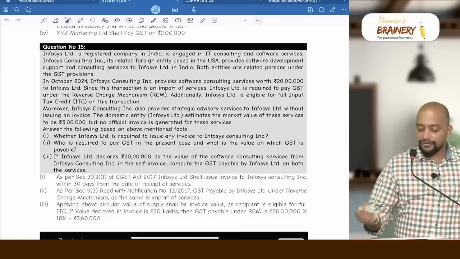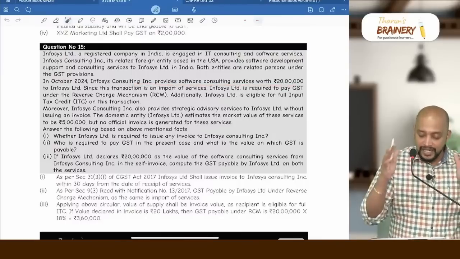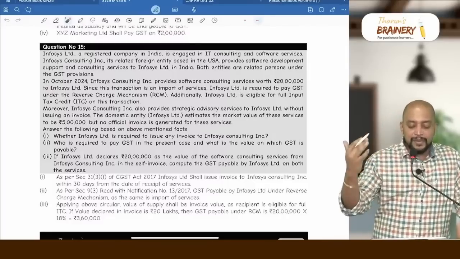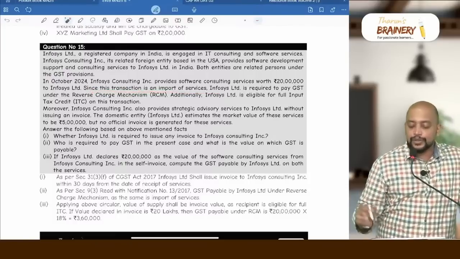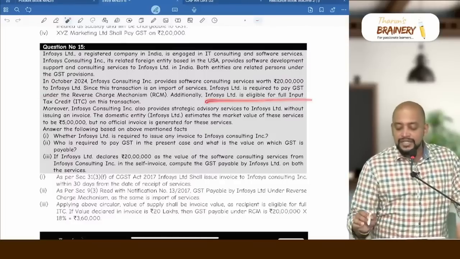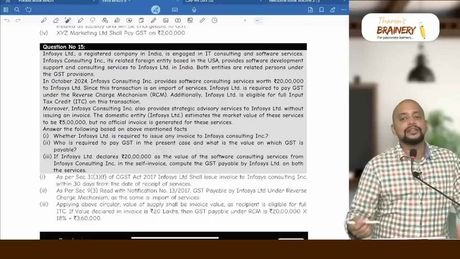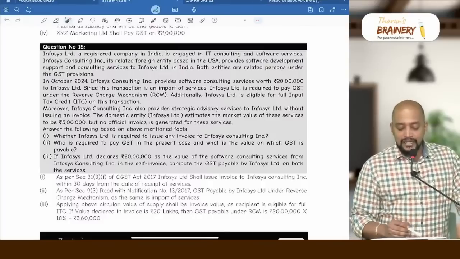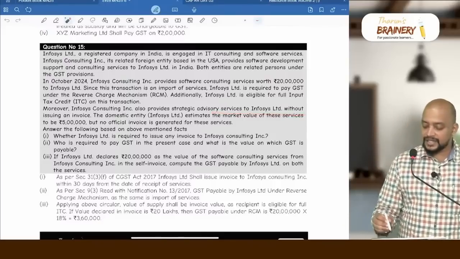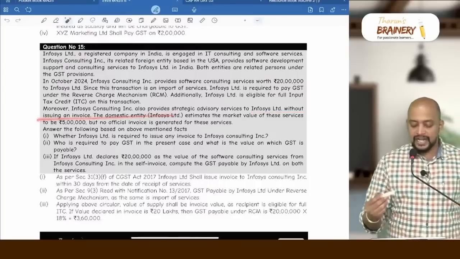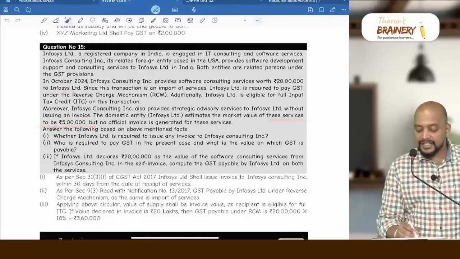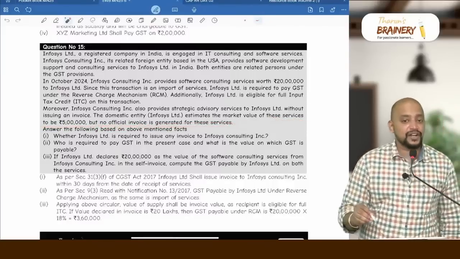In October 2024, Infosys Consulting Incorporation provides software consulting services worth 20 lakhs to Infosys Limited. So definitely it's an import of service from a related person. Since this transaction is an import of service, Infosys Limited is required to pay GST under RCM. Additionally, Infosys Limited is eligible for full ITC on this transaction. Moreover, Infosys Consulting Incorporation also provides strategic advisory services to Infosys Limited without issuing any invoice. The domestic entity Infosys Limited estimates the market value of these services to be 5 lakhs, but no official invoice is generated for these services.